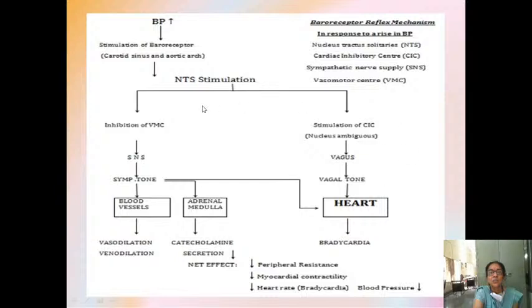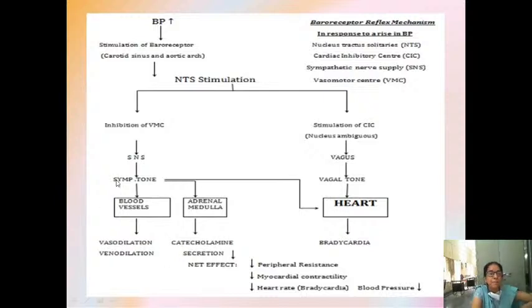When there is stimulation of the nucleus tractus solitarius, it will also stimulate the vagus through the nucleus ambiguus. So it stimulates the cardio inhibitory center, CIC. If you forget that also, just write nucleus tractus solitarius stimulation will stimulate the vagus. Whenever vagal tone increases, your heart rate should decrease: bradycardia.